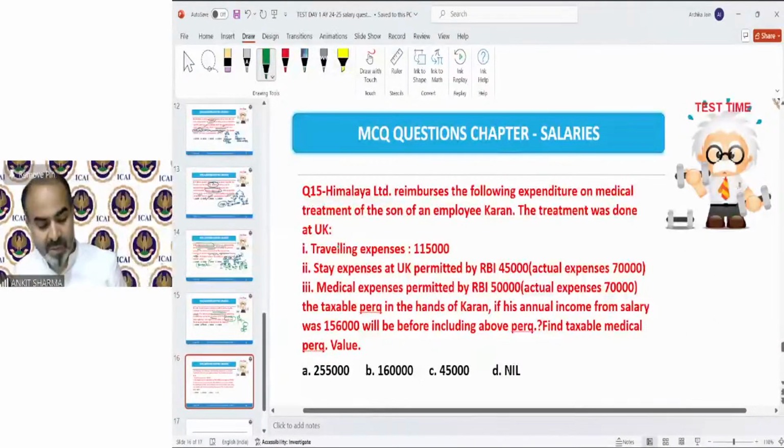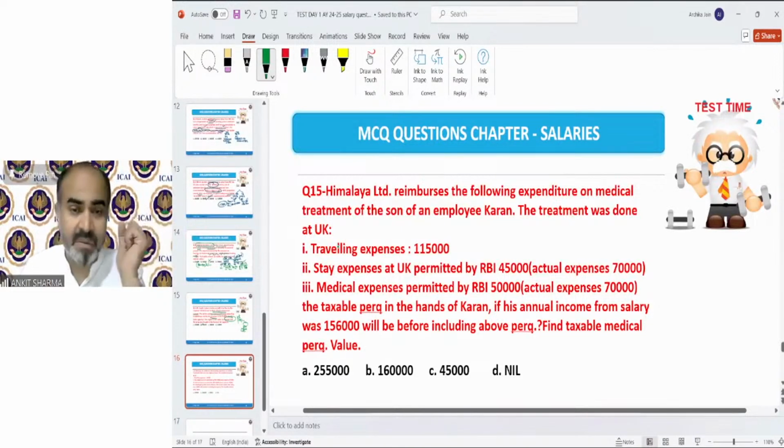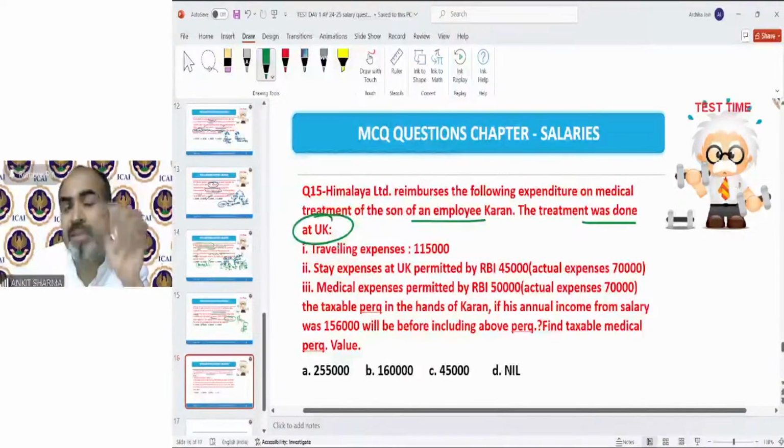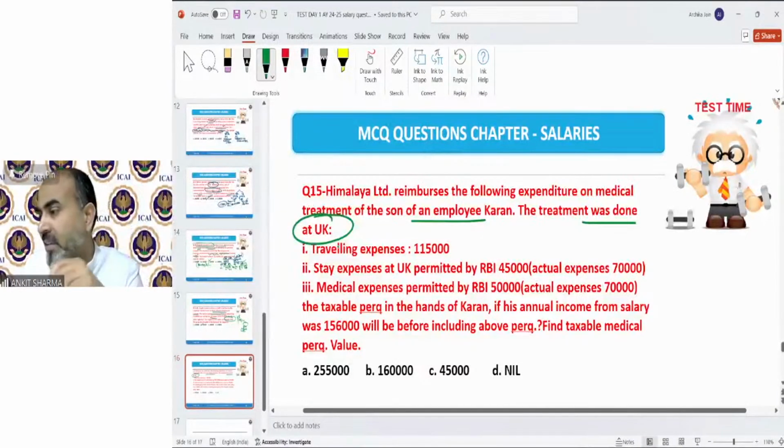15 MCQ number is very, very important. It's a very different kind of medical facility provision. I have discussed in the previous lecture that Himalaya Limited reimbursed the following expenditure on medical treatment of son of an employee, Karan. The treatment was done at UK. That means medical expenditure has been done outside India. So that is the case.